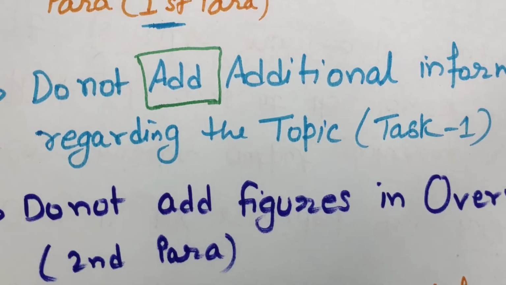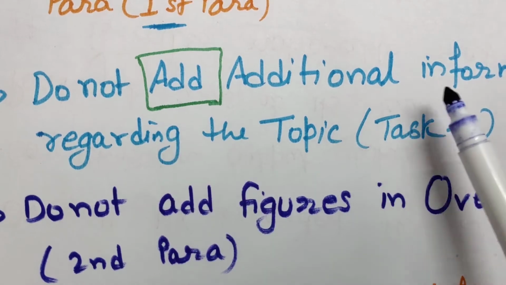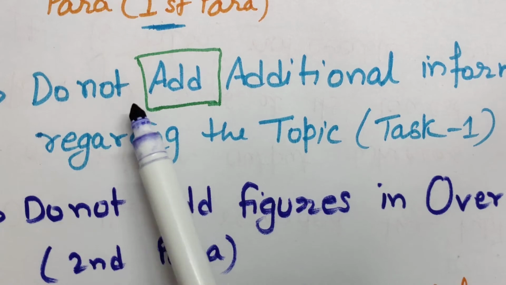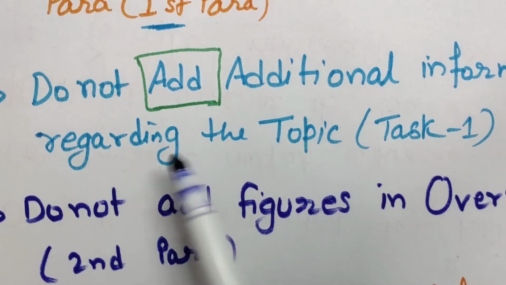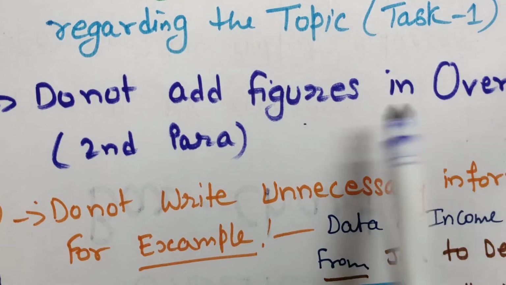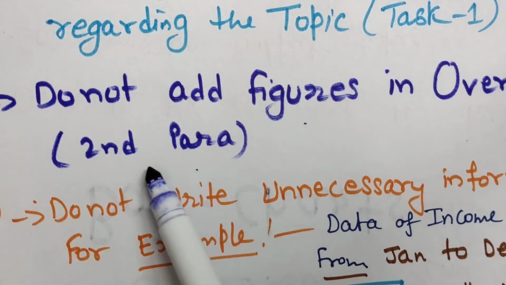Okay, let's discuss the second point. Some of the students usually have a habit of adding additional information regarding the topic in task 1. Please do not add additional information regarding this topic. Third is, do not add figures in the overview, meaning the second paragraph. Do not add figures in the overview.